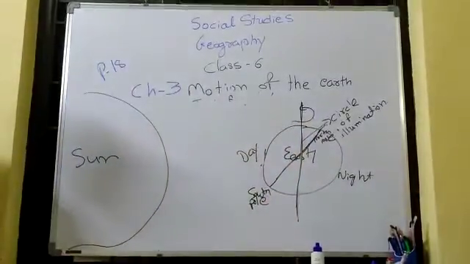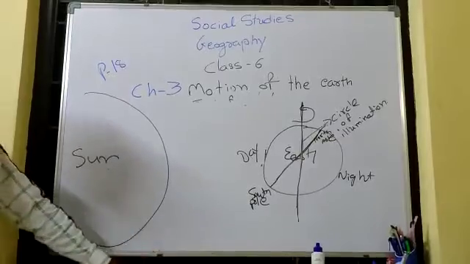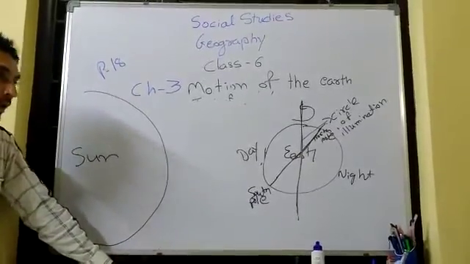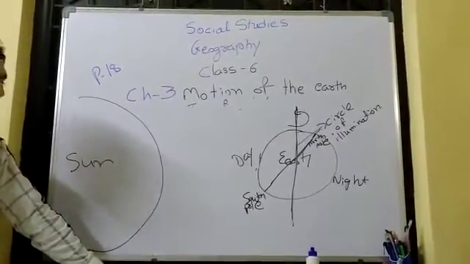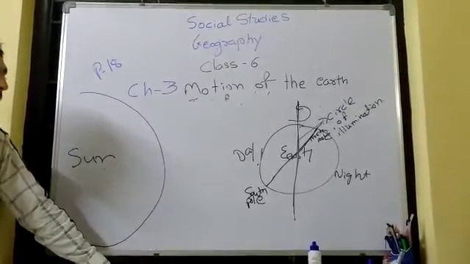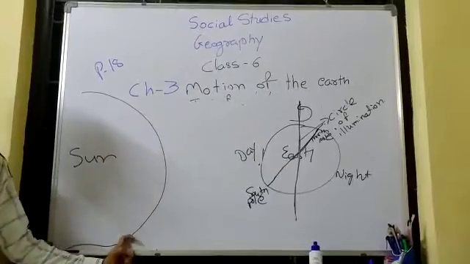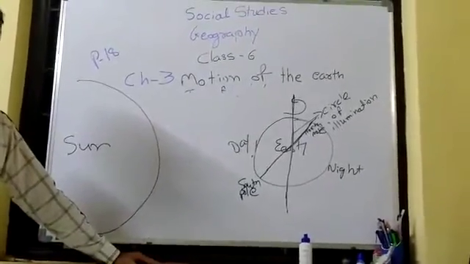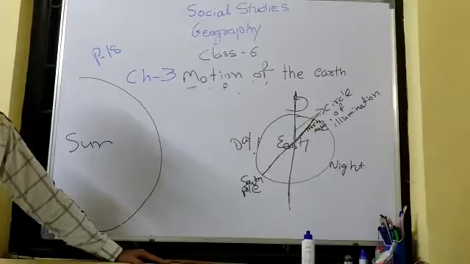The earth takes about 24 hours to complete one rotation around its axis, right? The period of a rotation is known as an earth day. This is the daily motion of the earth.